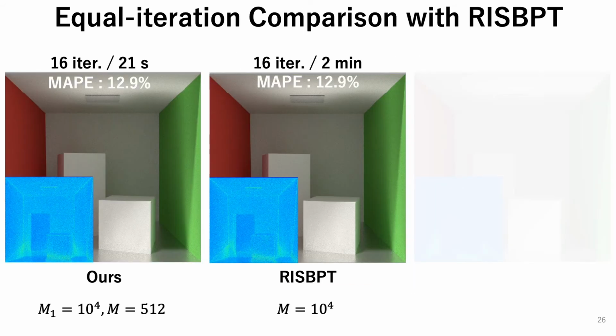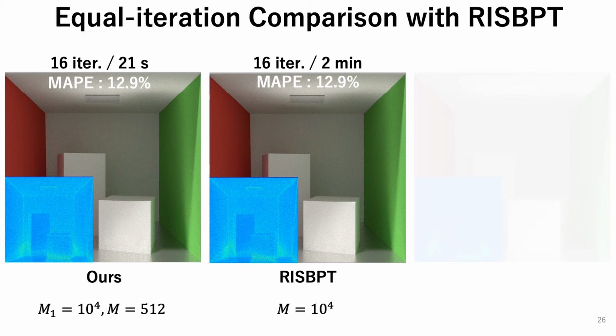This slide shows the equal iteration count comparison between RISBPT and our two-stage resampling approach. To validate our two-stage resampling approach that uses cheap PMF ignoring the visibility between each cache point and each light subpath vertex and the BSDF at each light subpath vertex, we compare it with RISBPT using a similar number of light subpaths as shown in the slide. After 16 iterations of two-stage resampling, the left image yields similar results as RISBPT, the center image, though cheap PMF is used for light subpaths in the first resampling stage.